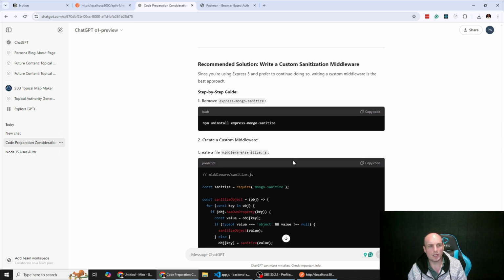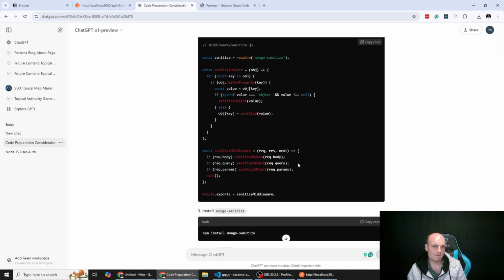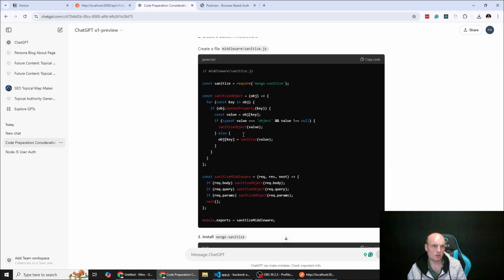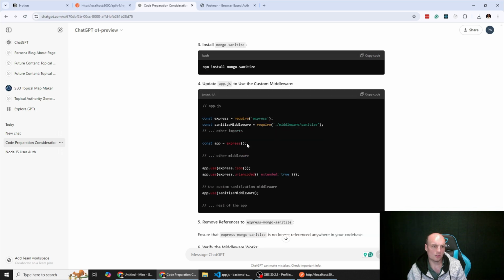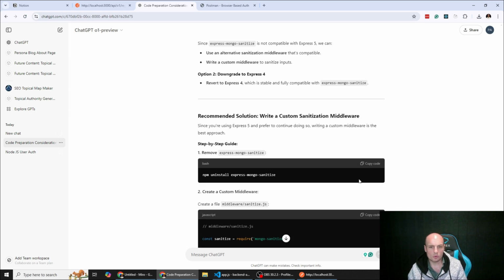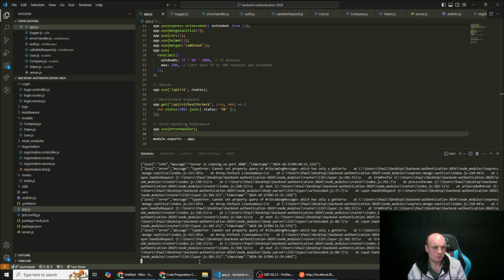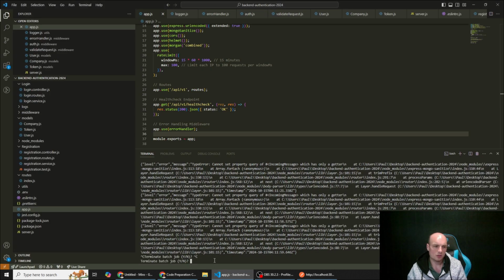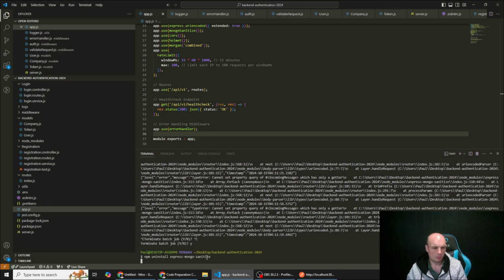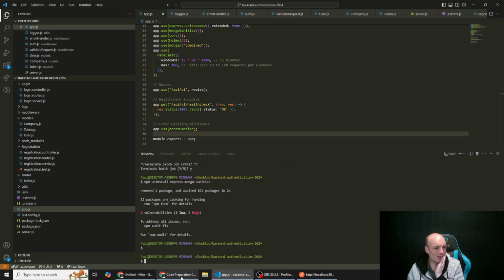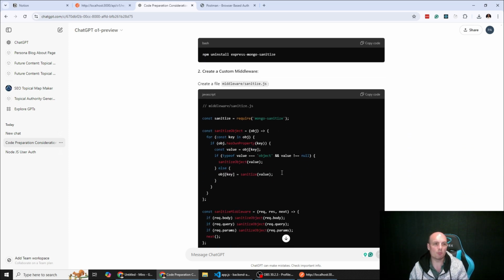Okay, so we'll write our own middleware to sanitize it. Sanitize object, Mongo Sanitize. Okay, we will do this. So we'll stop our server, and we will uninstall Mongo Sanitize. So this is one of those reasons why I didn't really want to use something that's in beta, but hey, it is what it is.